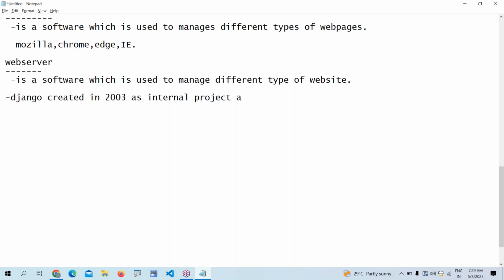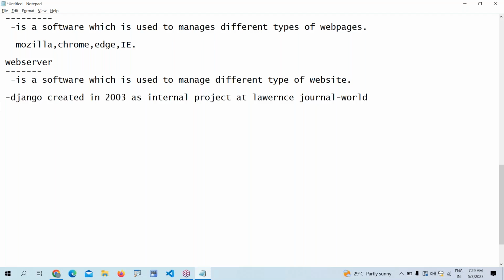It was created at Lawrence Journal World, which is a paper company. In this company there were two persons. Their names are Adrian Holloway and Simon Wilson. Both worked on the internal project and gave it the name.